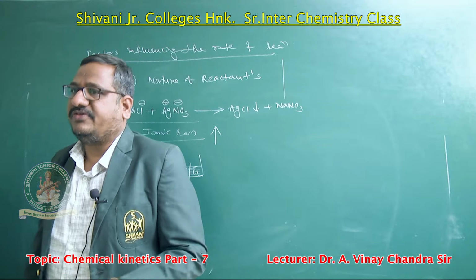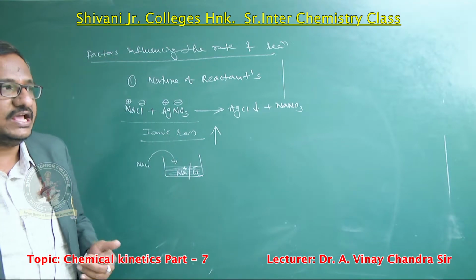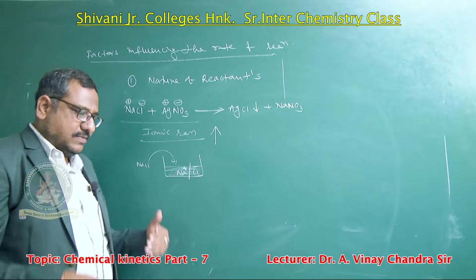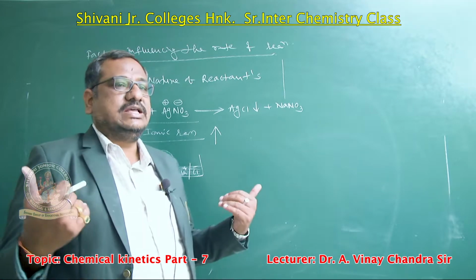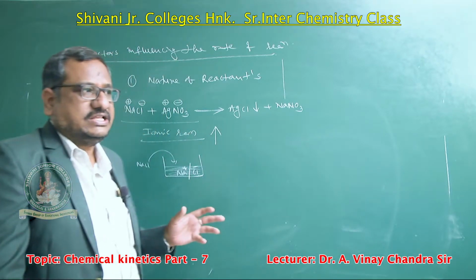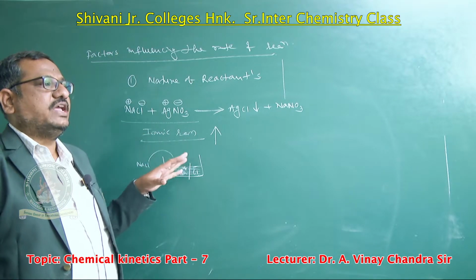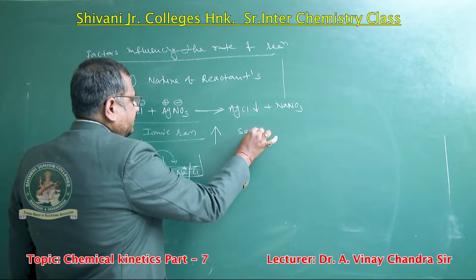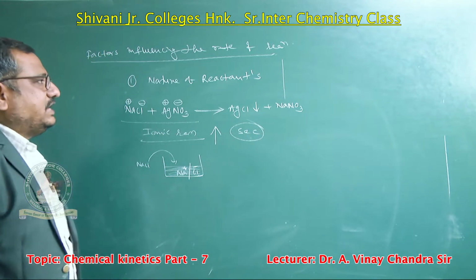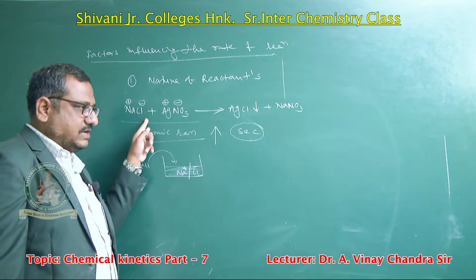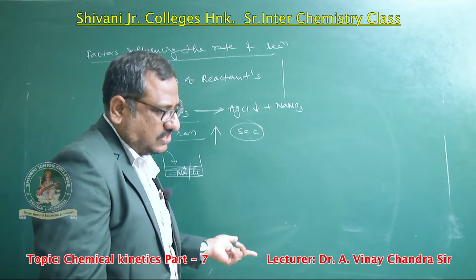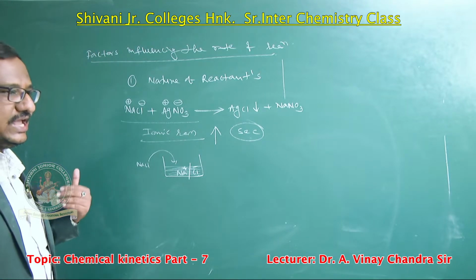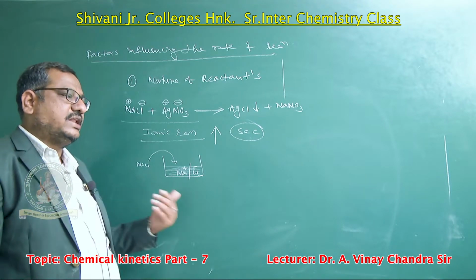When the chlorine atom gains an electron, it converts into the chloride ion, 17 plus 1 is 18, the argon configuration, which is also stable. So the positive condition is stable as well as the negative condition. That is the reason the rate of reaction of ionic compounds is rapid, and these reactions are completed within a fraction of a second. So for nature of reactant, if the reactants are ionic materials, those reactions are fast. If the reactions involve covalent bonds, they are slow or moderate.